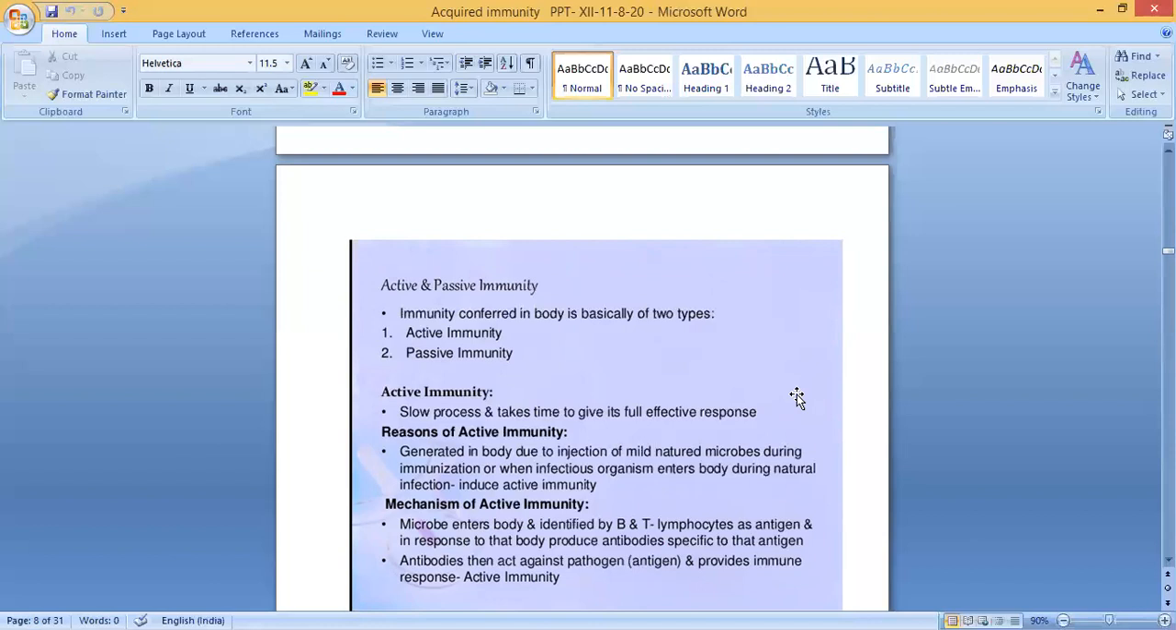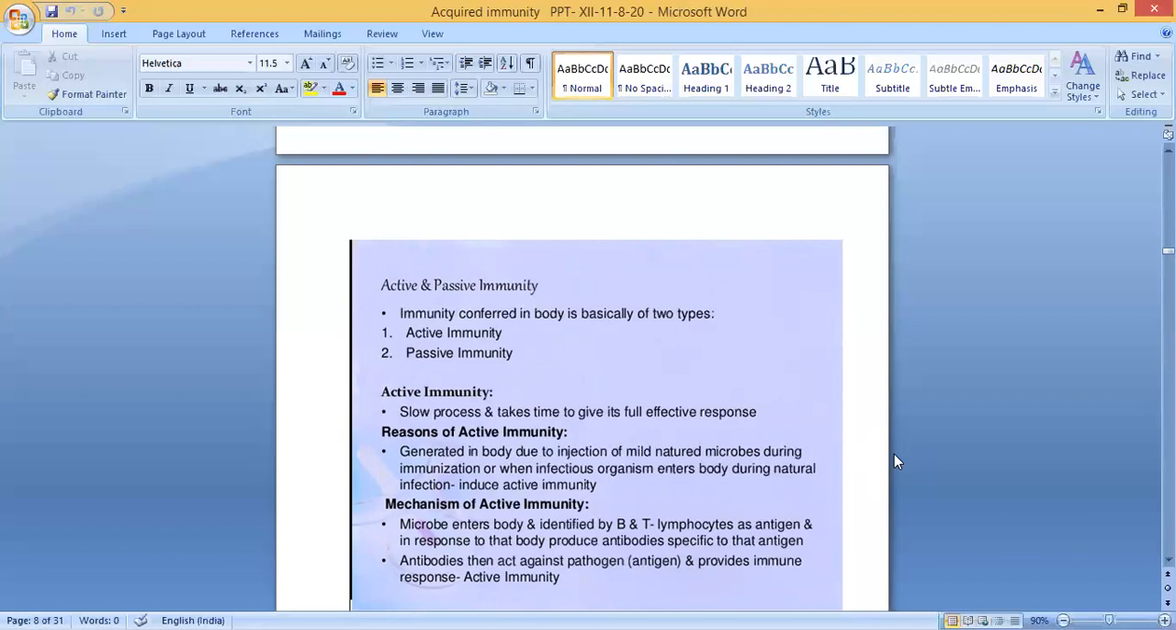That is known as active immunity, generated in the body due to injection of mild natured microbes during immunization, or when an infectious organism enters the body during natural infection. It induces active immunity, but it's a very slow process. The body starts to produce antibodies, but it's very slow.